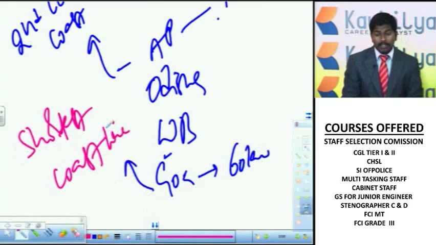So of these states, Gujarat has the longest coastline, Andhra Pradesh the second longest, and Goa the shortest.